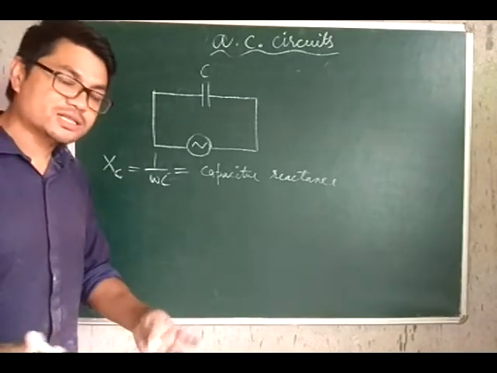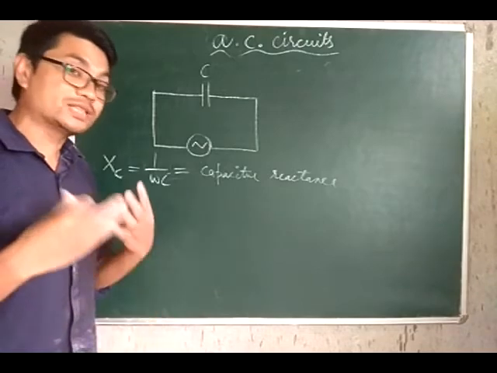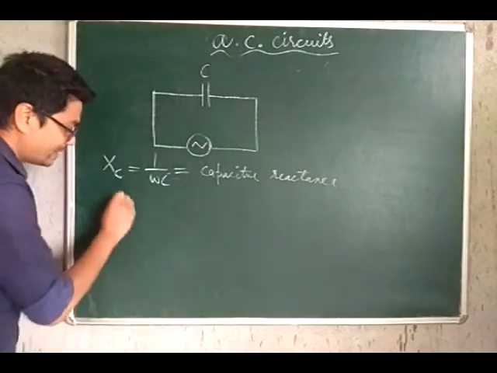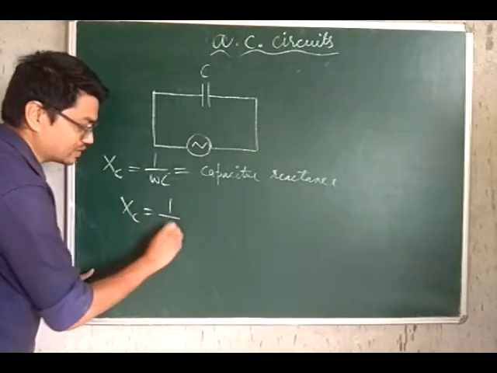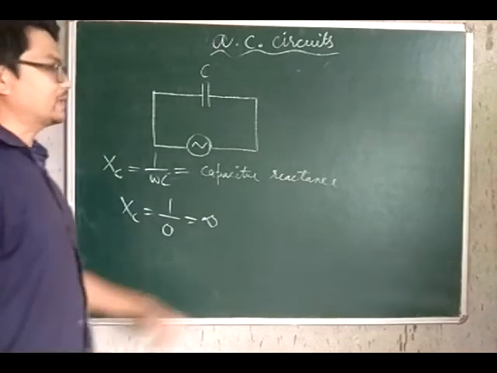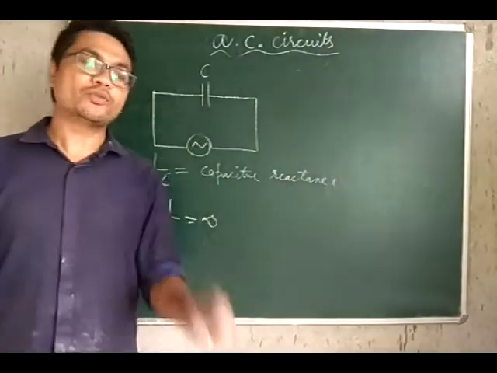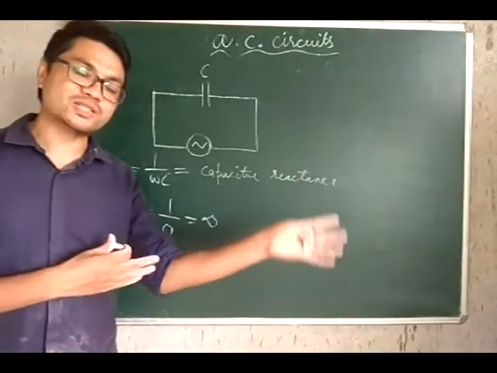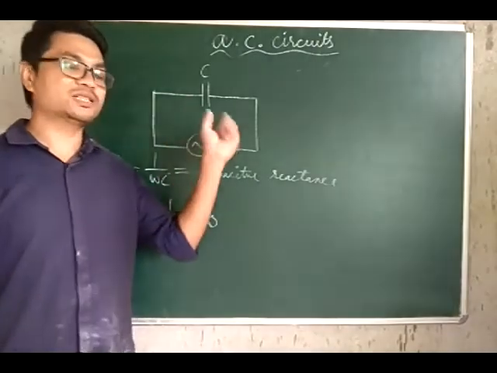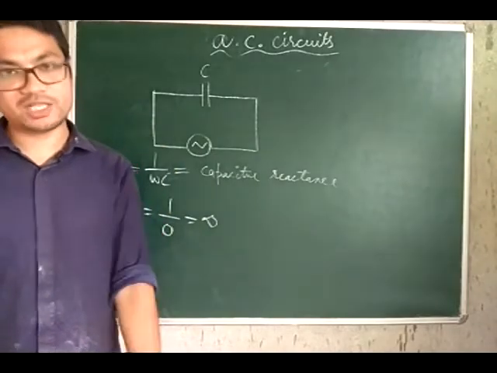Now for direct current, there is no angular frequency, so the angular frequency for direct current is 0. So Xc for direct current is 1 upon 0, and this is infinite. So a capacitor offers infinite resistance to the flow of direct current, or for that matter, a capacitor blocks a direct current, remember.